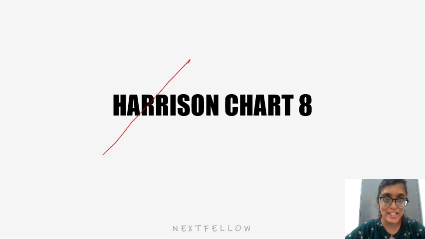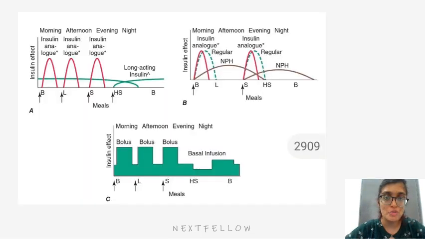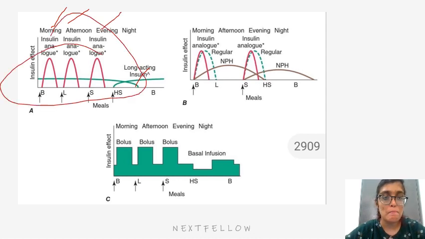Coming to the next set of charts. So these are the insulin regimens. Long standing insulin is given in the night, like Lantus or Detemir, and short acting insulin is given in the morning, afternoon and evening in case of pulse therapy, after the food.